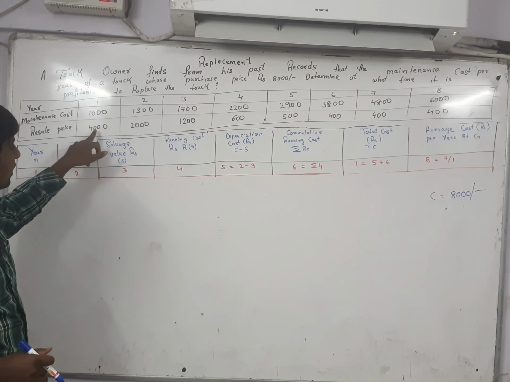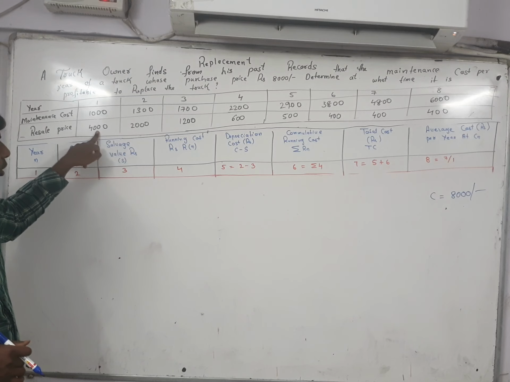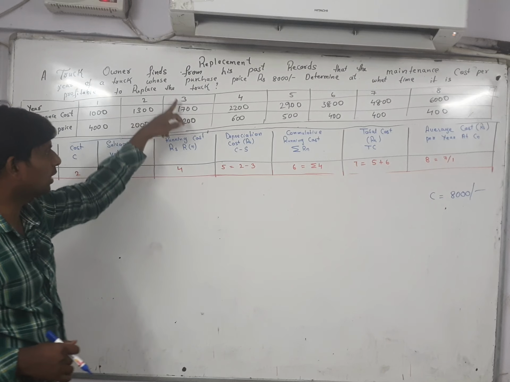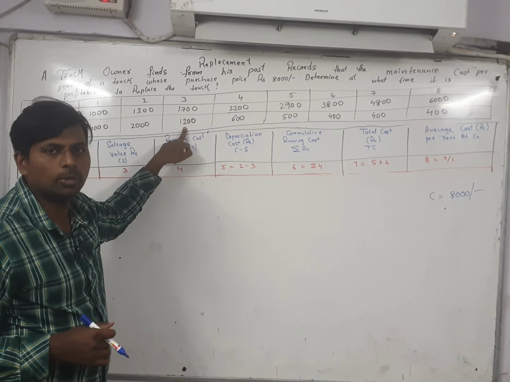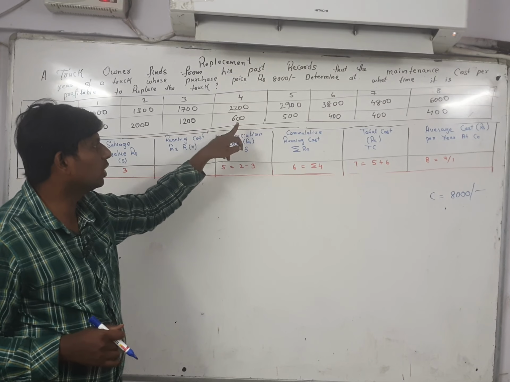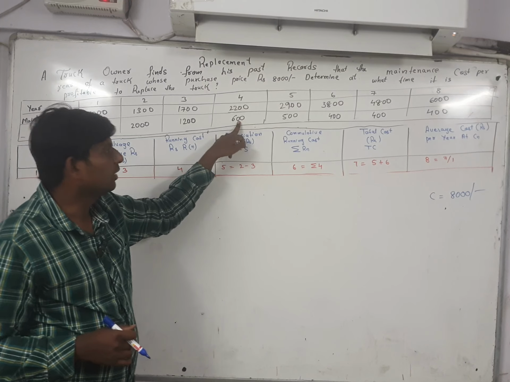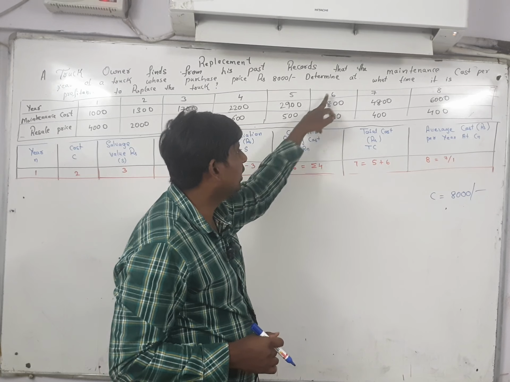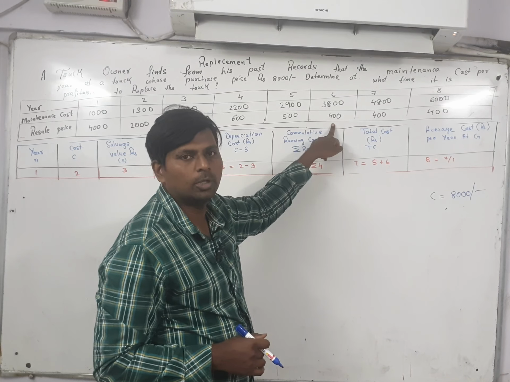In the first year, the scrap value is 4,000. In the second year, 2,000. In the third year, 1,200. In the fourth year, 600. In the fifth year, 500. In the sixth year, the scrap value is how much?